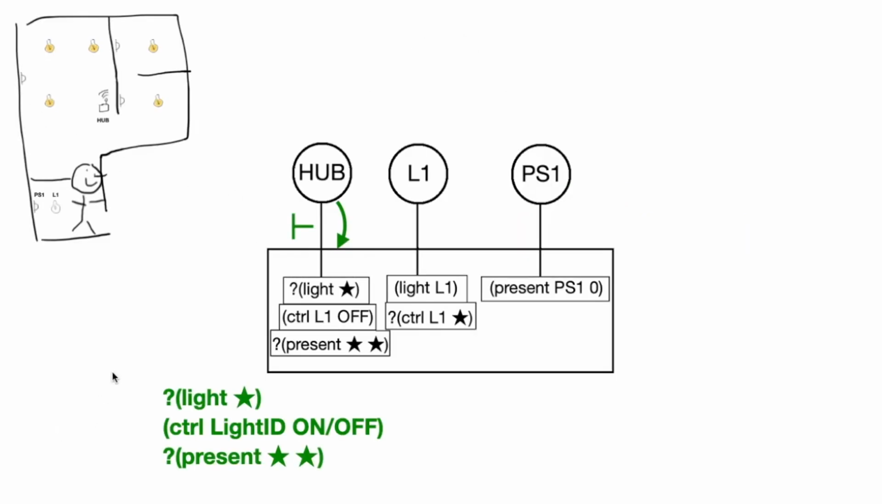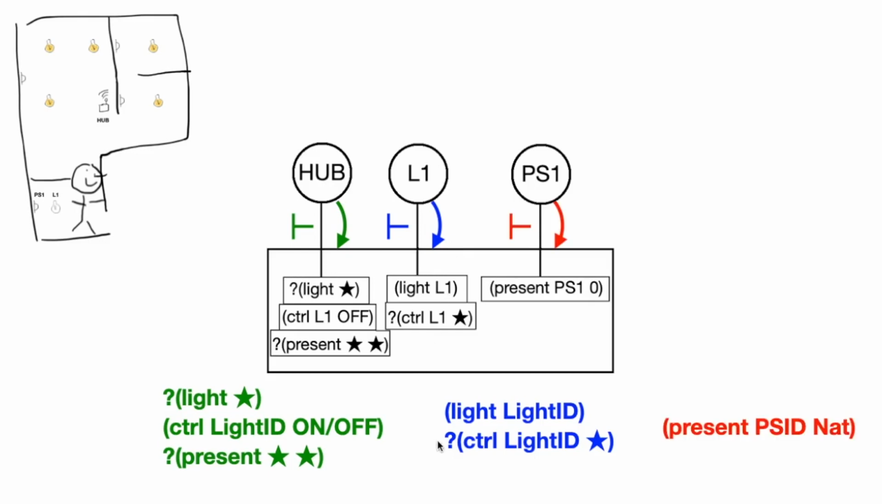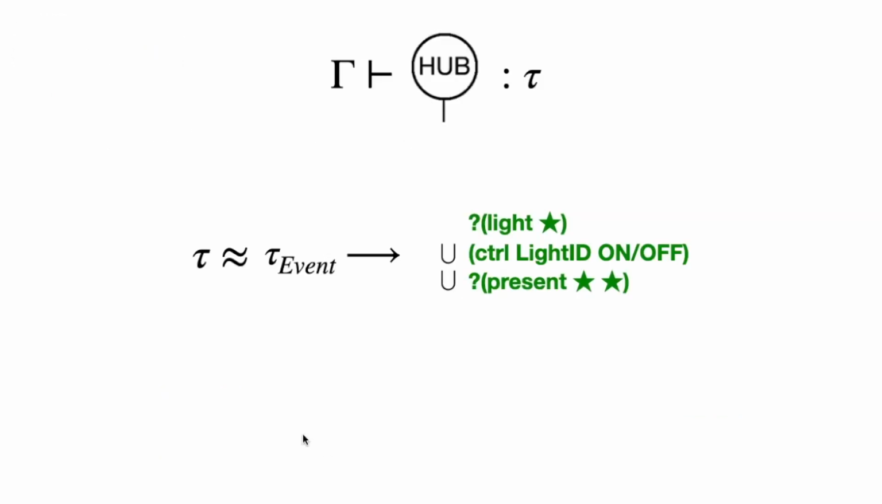Now, going back to the example, we can identify the types of assertions produced by each actor in the system. We see that the light actor L1 produces light ID assertions and subscribes to control signals, and similarly, PS1 shares its presence reading. Moreover, if we take the union of each of these, we get a picture of the types of assertions across our whole program. From this view, we can easily conclude that all light control assertions are in terms of on-off states rather than brightness percentages.